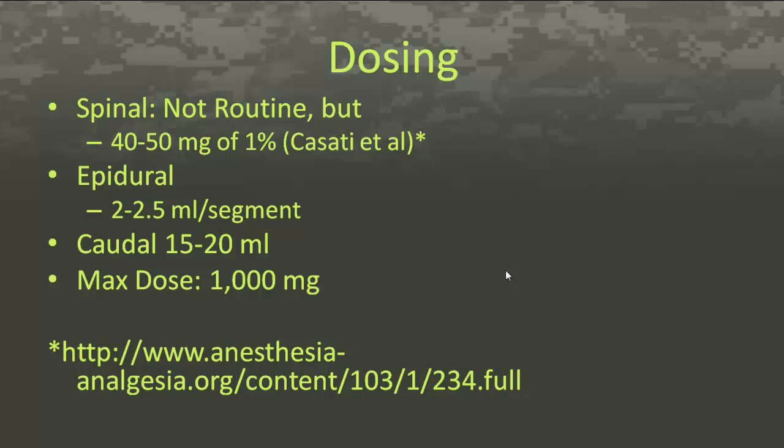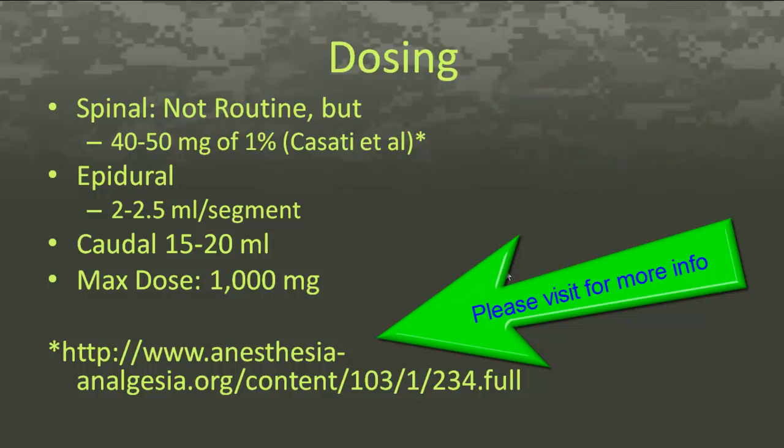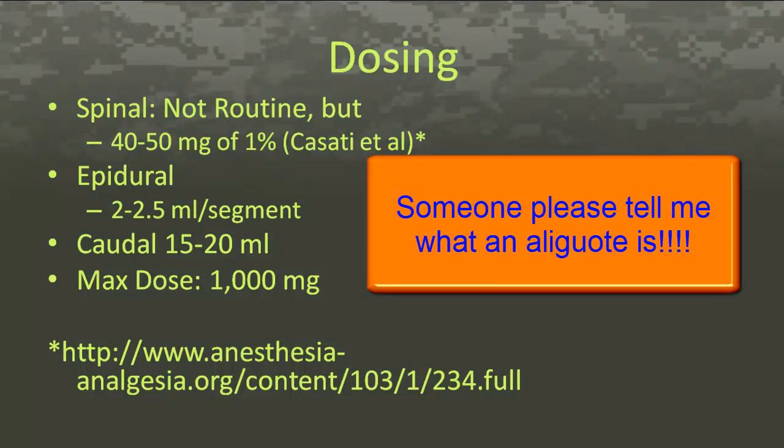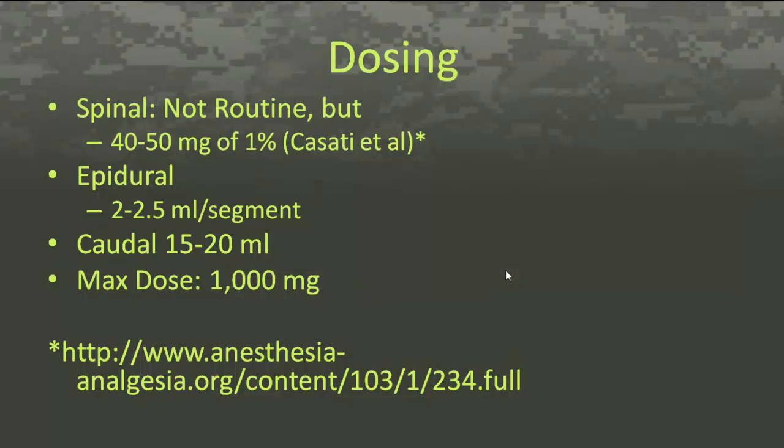Dosing. Spinal dosing is 40 to 50 milligrams of 1% plain chloroprocaine. For caudal dosing, the initial dose is 15 to 20 ml of 2 to 3% solution with 5 to 10 ml aliquots every 40 to 60 minutes. Yes, I said aliquots. Epidural dosing is 2 to 2.5 ml per segment for a total of 15 to 25 ml of 2 to 3% solution, and repeat dosing of 2 to 6 ml less than the initial dose every 40 to 50 minutes.